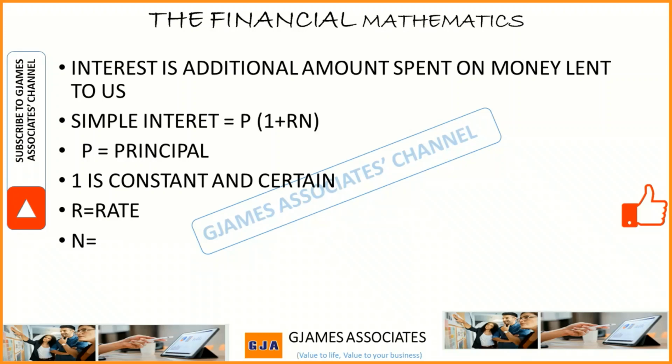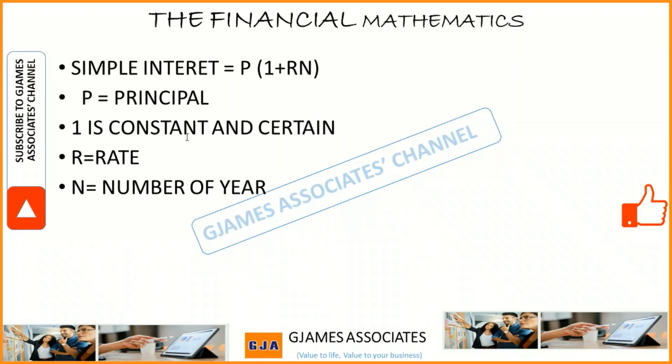Then another thing we will have agreed on is whether to pay the interest in lump sum, that is paying it together at the beginning of the borrowing time, or I will pay it at year 3. I hope we understand.